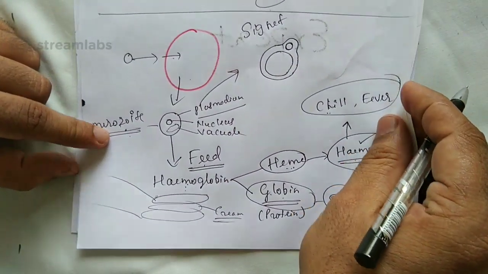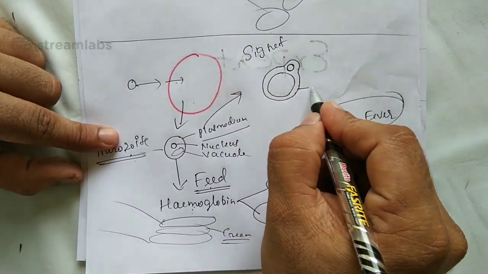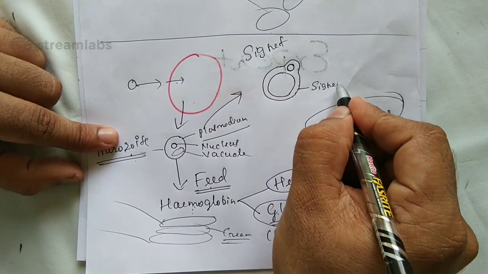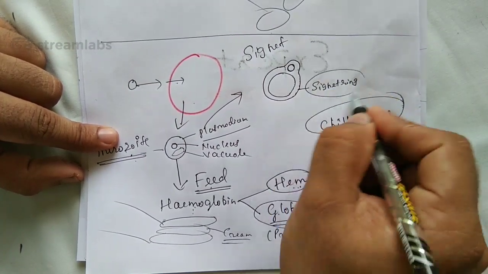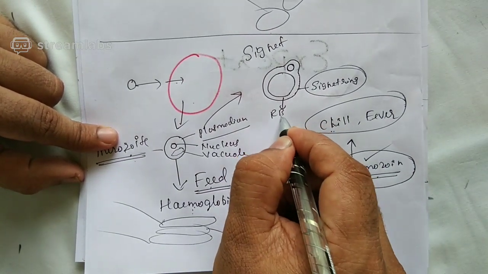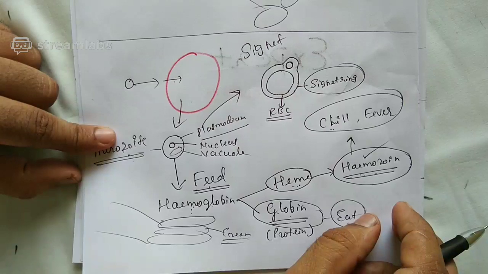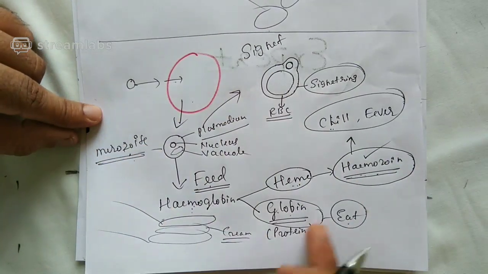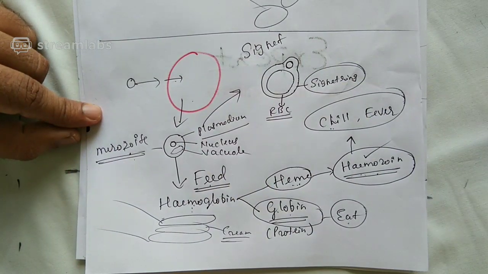This appearance looks like a ring, and this ring is called the signet ring. Is the matter clear? The signet ring stage is seen in the RBC, red blood corpuscles.